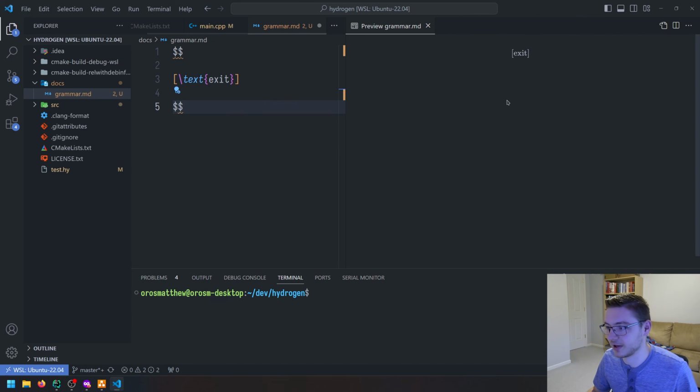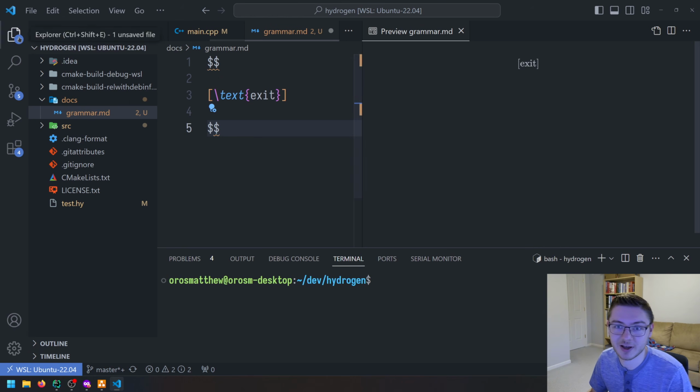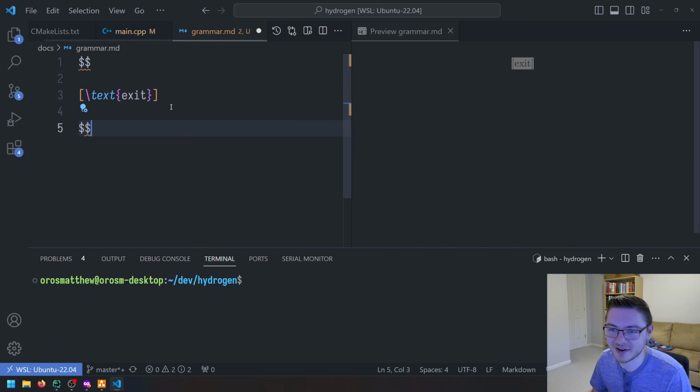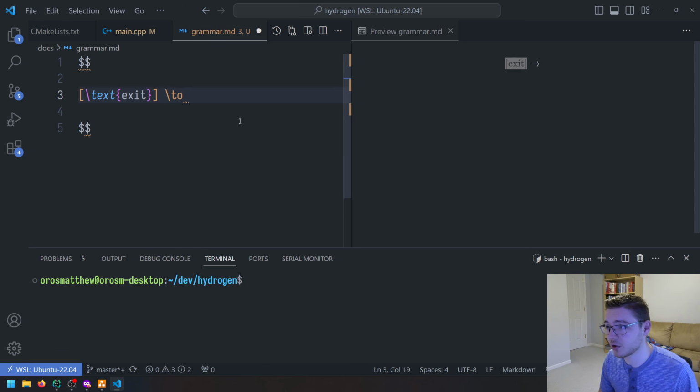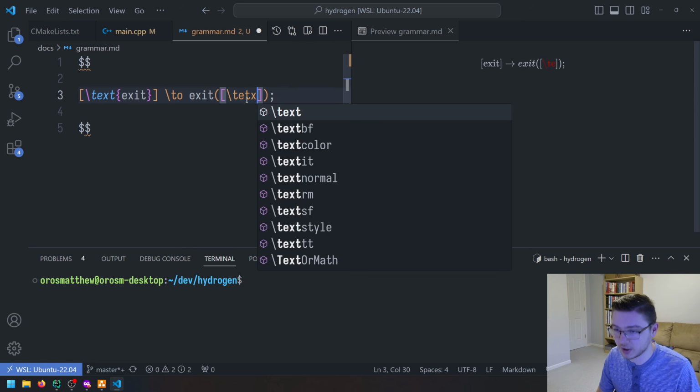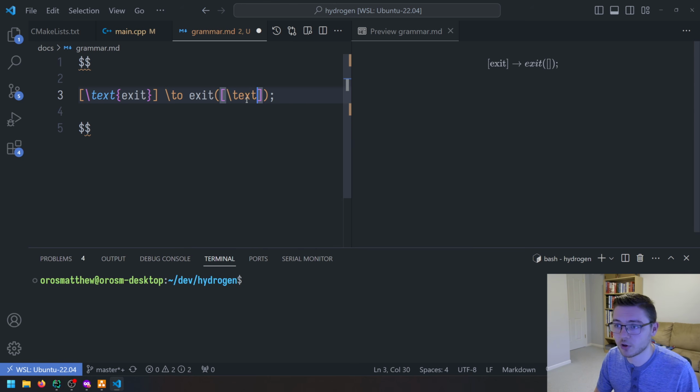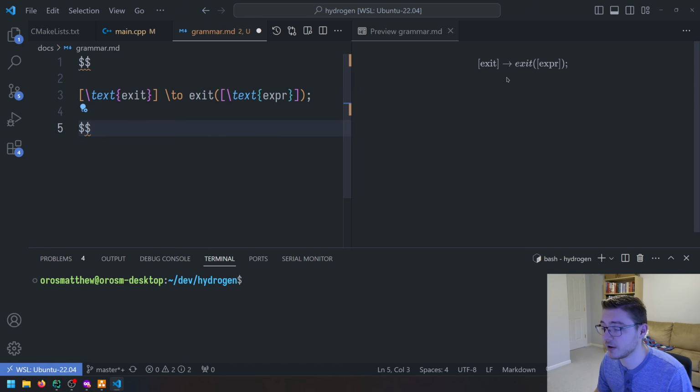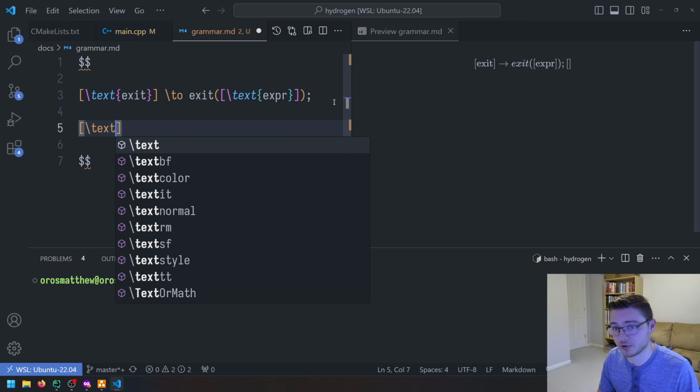Markdown, really? Okay. I'll just have to make everything bigger. So we have our exit here, and right now we just have one production where we have the word exit, then in parentheses, and then a semicolon, and in here we have another node, which will be another production, which is an expression, right? So we have an expression inside of exit here, and then we have another production for our expression.